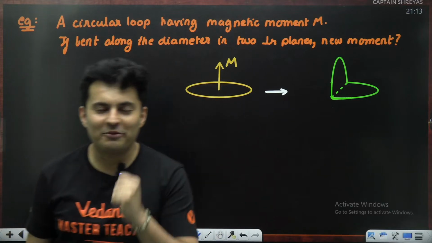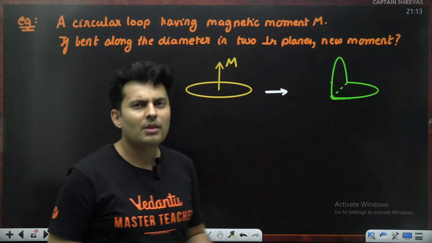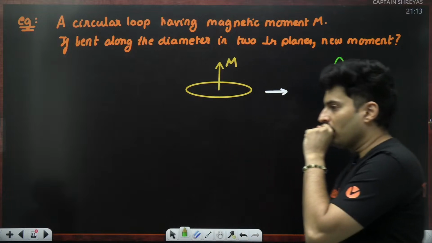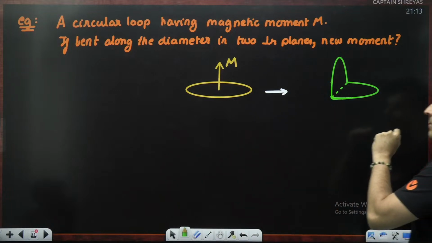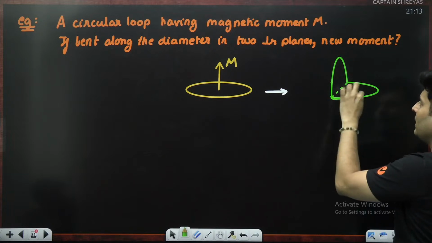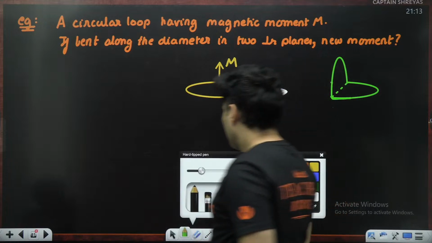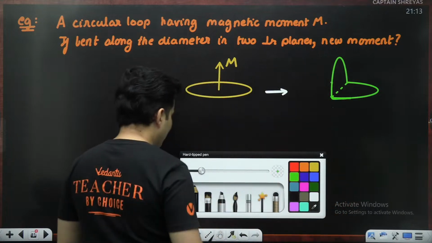Now I'll be like, okay, fine, this looks interesting. I'm able to visualize it, but what next? When I did that, I can think this part of the loop has some magnetic moment, this part of the loop has some magnetic moment. Let me make you visualize this.